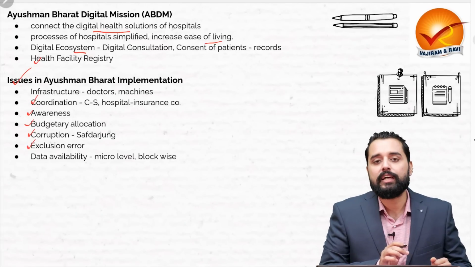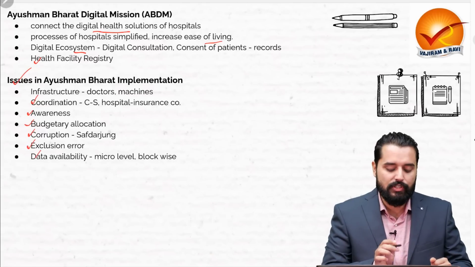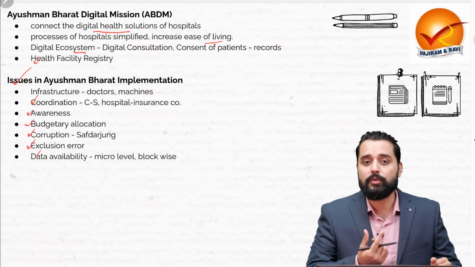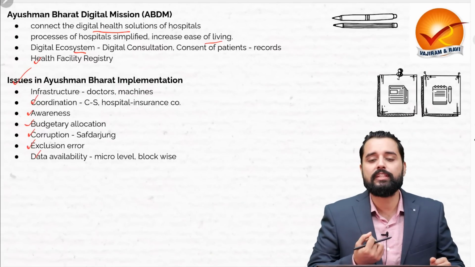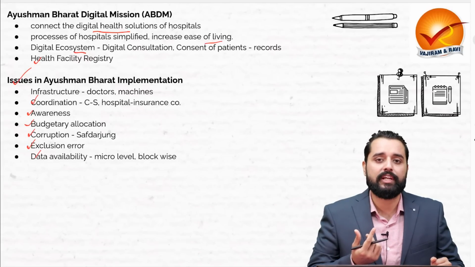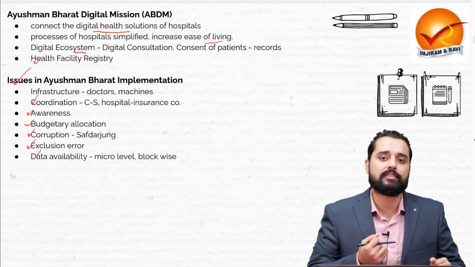There are inclusion and exclusion errors, and there is the issue of data availability at the micro level. At the district level usually there is data available, but at the village level, block level, etc., there is paucity of data to analyze the implementation and the success of the scheme.